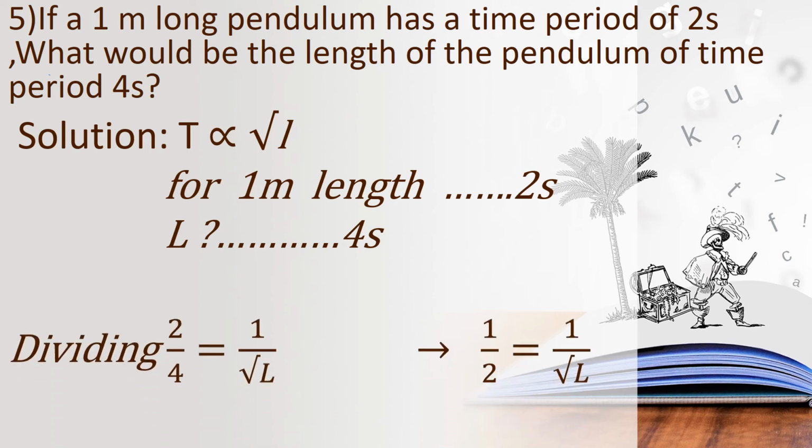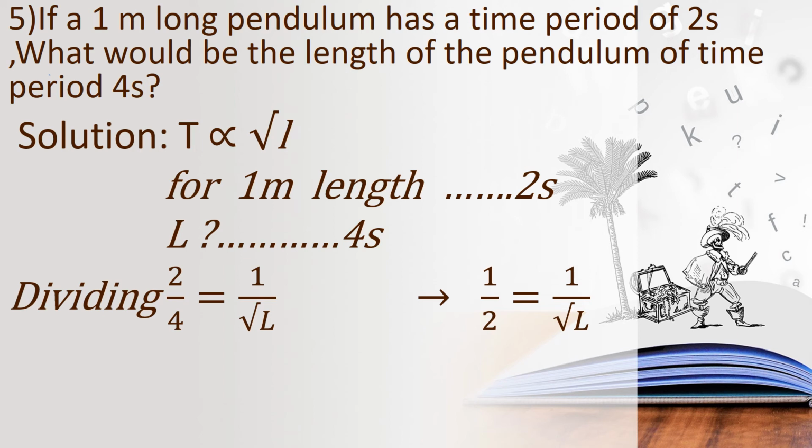So first of all we need to divide it, okay, we need to divide 2 upon 4, the time period 2 upon 4 equal to 1 upon root of L, okay, what they had given, 2 seconds was given, is it children? So 2 upon 4 means we are equating, is it?